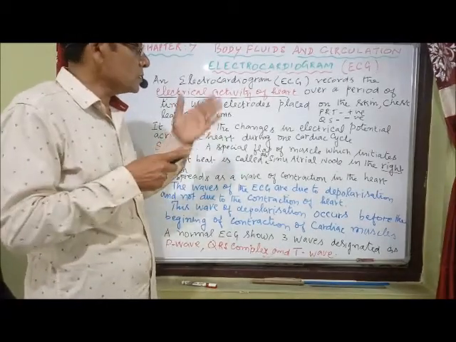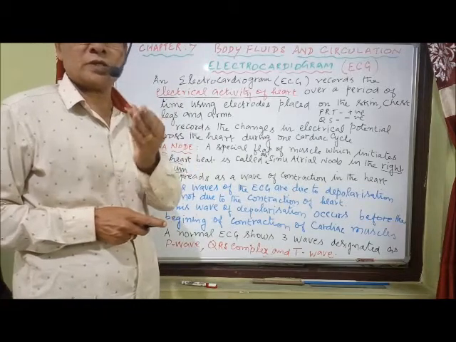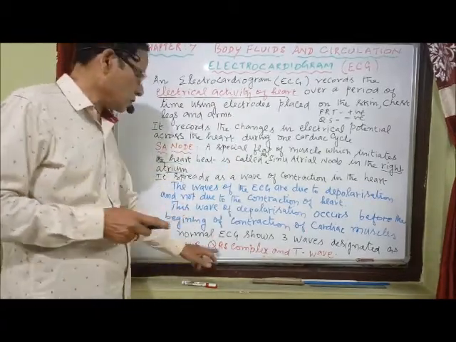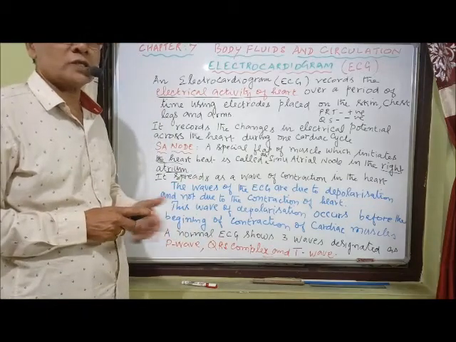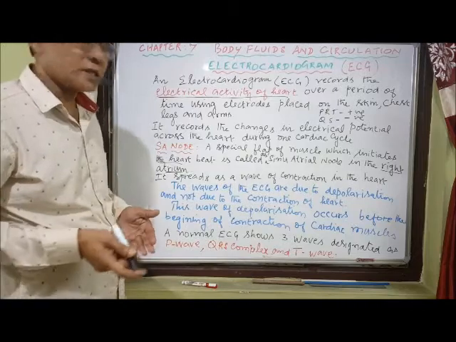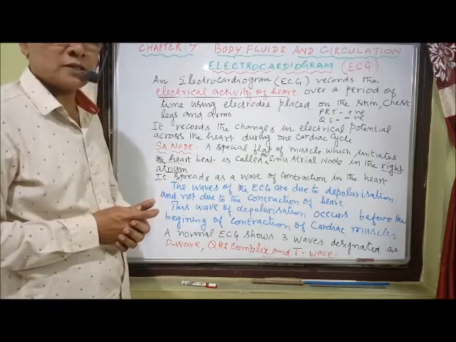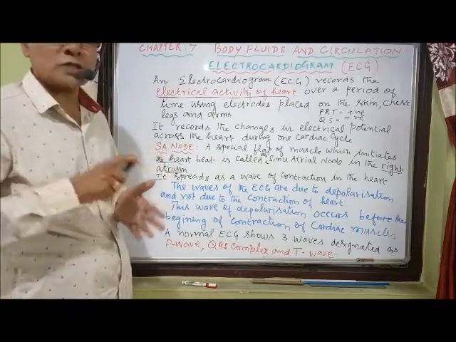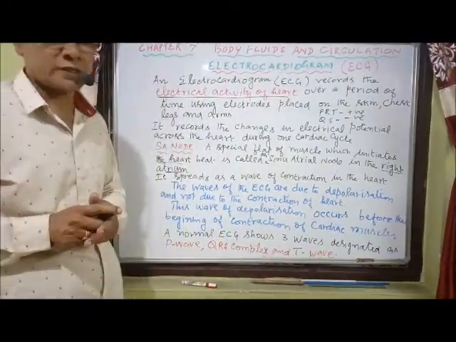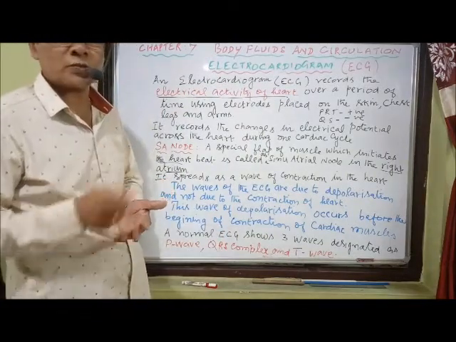So these 5 waves are compressed together to form 3 waves. One is the P wave, another is the QRS complex, and the third is the T wave. Now normally the depolarization occurs during P, Q, R and S. The only wave which shows repolarization is the T wave. The T wave only shows repolarization. All the remaining 4 waves show the depolarization process.